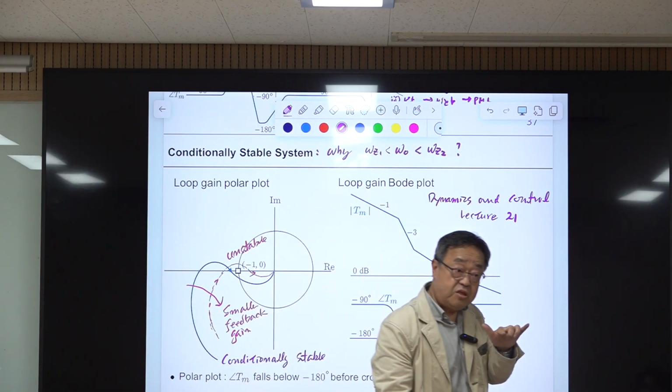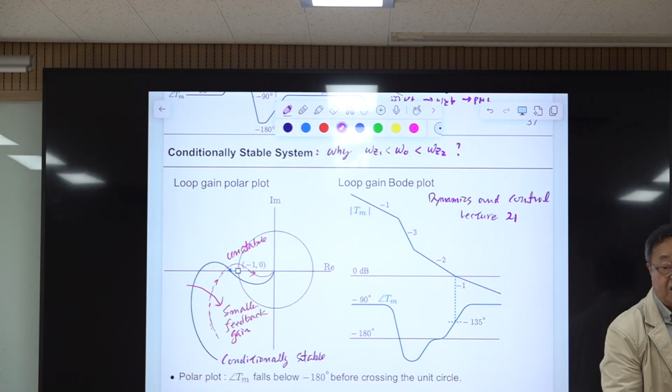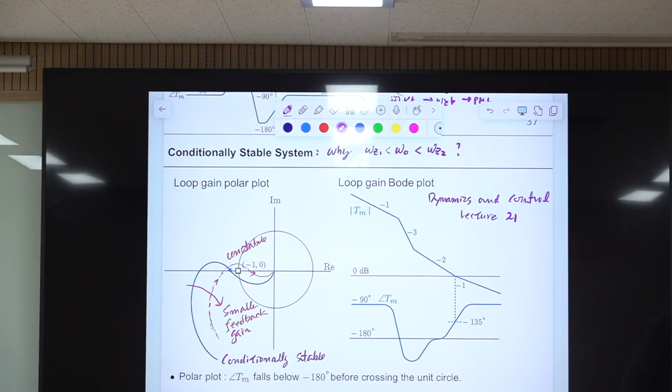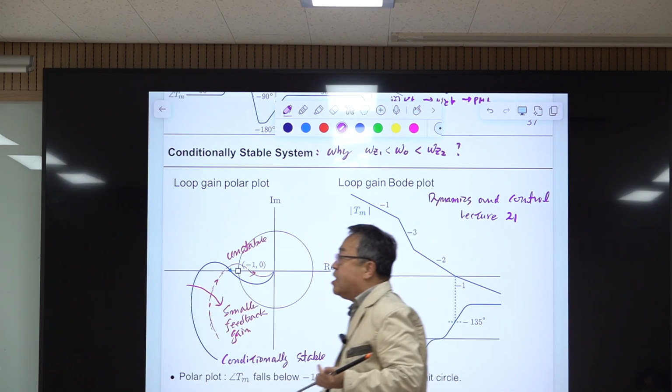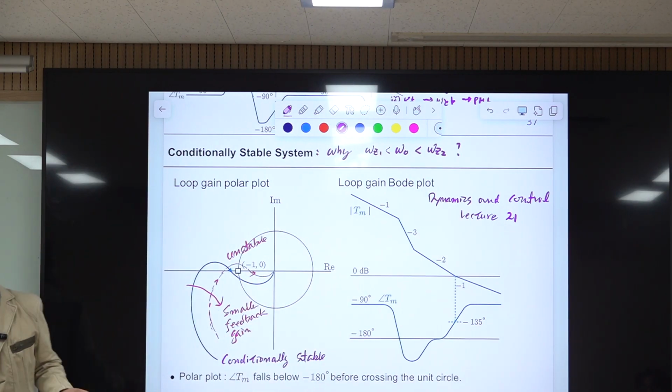In designing the system, maximum gain is limited by your design. Okay? Suppose you employed some amplifier in the feedback path, you know the maximum gain of your amplifier. So the gain won't increase beyond the maximum value. You know that. Okay? But minimum gain can be reduced to 0 for all the cases. Okay? For all feedback systems, gain can be reduced to 0. Right? I'll explain that soon in the next slide.